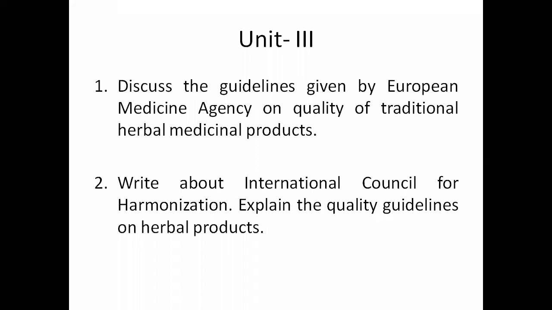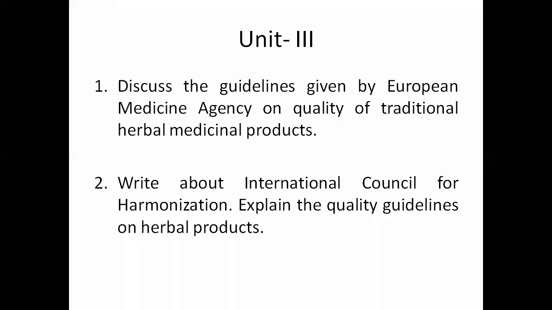Then the second question we can expect: write about the International Council for Harmonisation, ICH, right? Explain the quality guidelines on herbal products, right? ICH was formed later on, in 1991 onwards. Then so many countries became members, and I think Geneva is the main office, right?